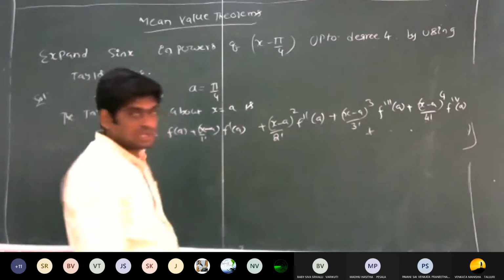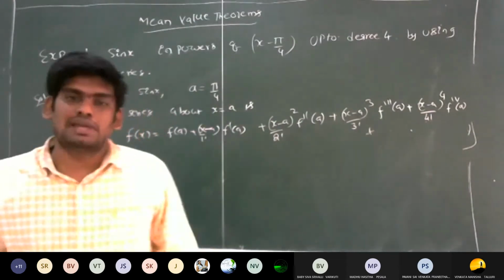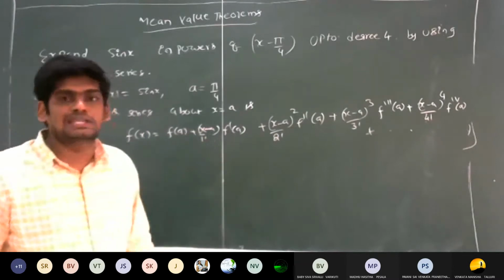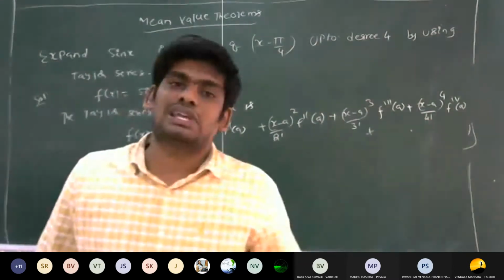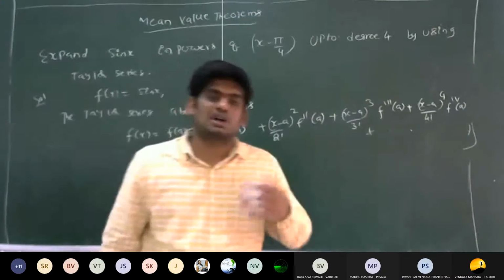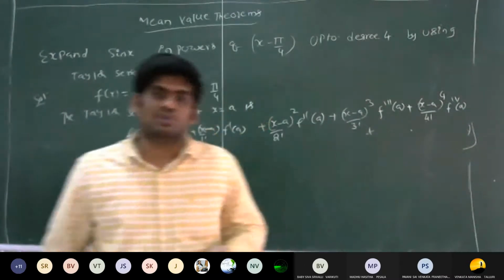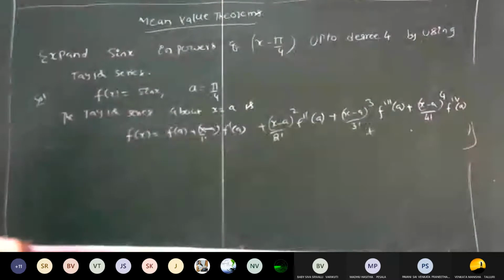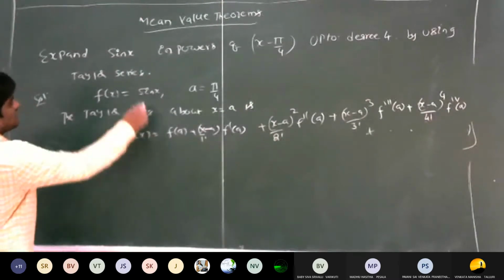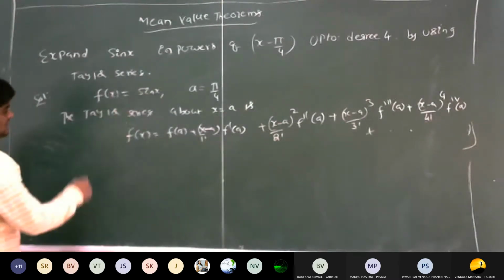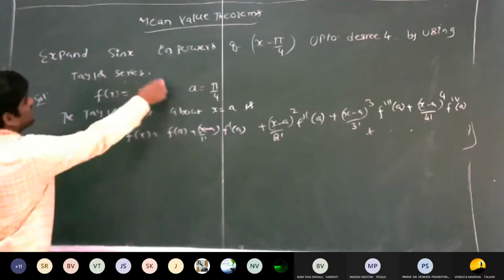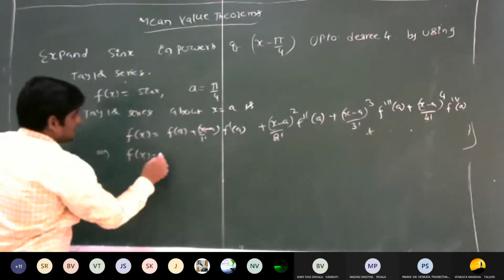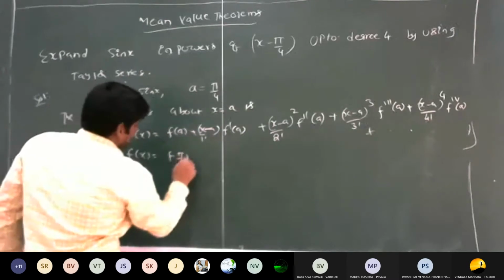About the point x equal to a, or in powers of x minus a. But in the given question, what they are asking is to write down the Taylor series expansion for the given function sin x in powers of x minus pi by 4. So this is the formula, right? Here f of x is equal to sin x, and a is equal to pi by 4, which implies f of x is equal to f of pi by 4